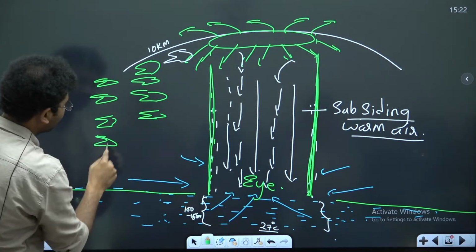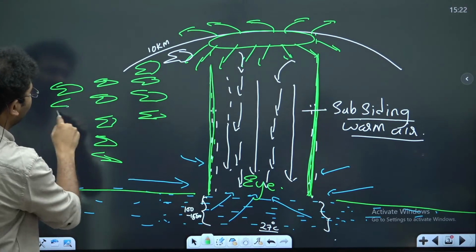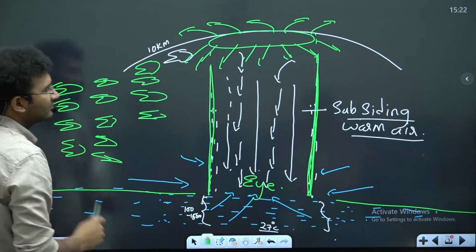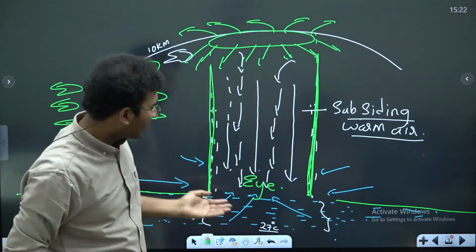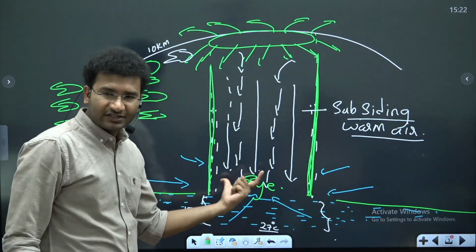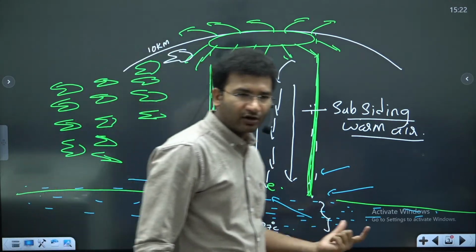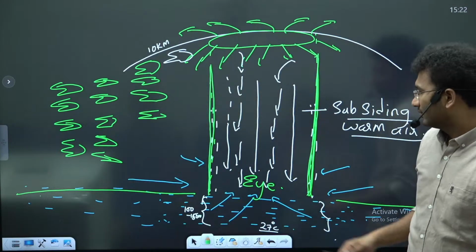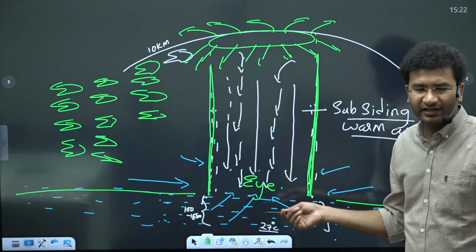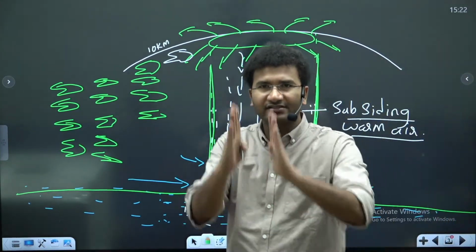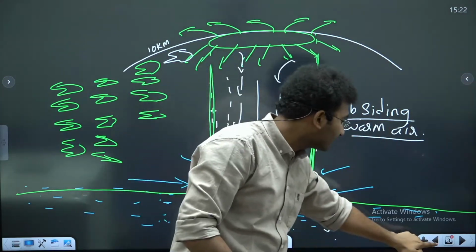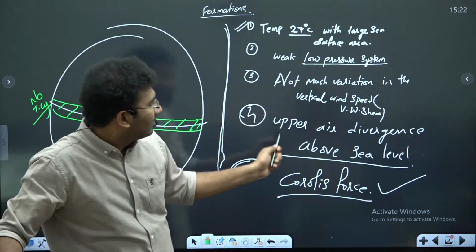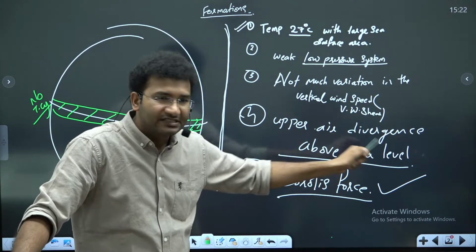Why are these bands of clouds being formed? Because air that has risen is diverging. Now, is it diverging air or converging air at the bottom of a cyclone? Here you will find converging air. The air that has converged rises up and then diverges. This condition is nothing but the upper air divergence above the sea level.